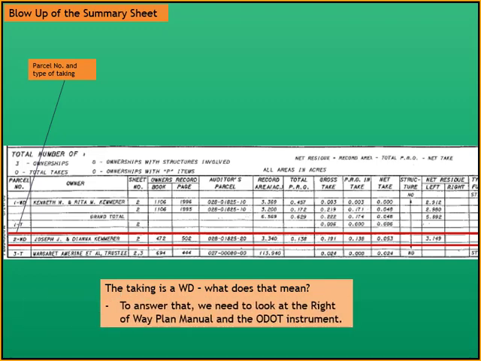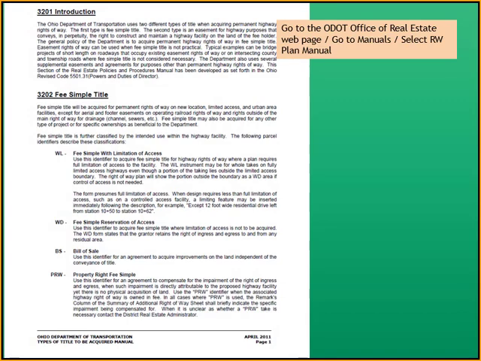To answer that, we need to look at the right-of-way plan manual and ODOT's instrument. So we go to ODOT's Office of Real Estate's webpage, we go to manuals, and we select right-of-way plan manual. And when we do that, we open up the plan manual and we go to section 3202, fee simple. And remember, we're looking for WD, and WD is right there.